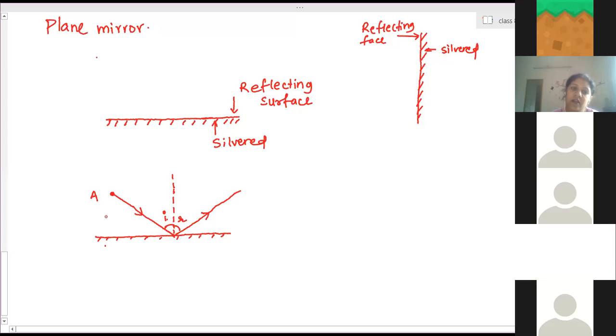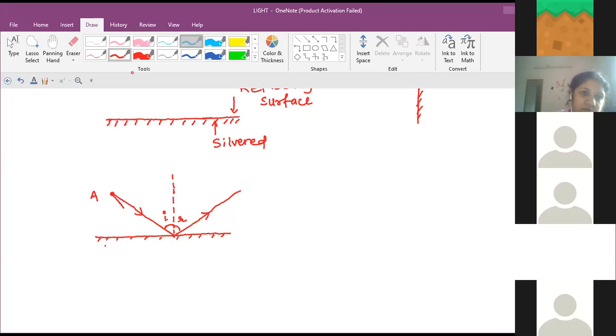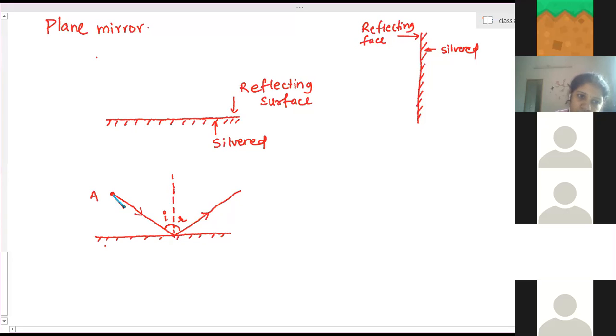Now I will take another ray this way. It falls at this position. At this point I need to draw the normal, perpendicular to the surface.